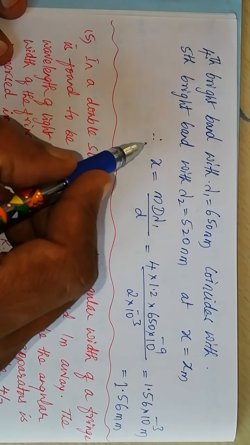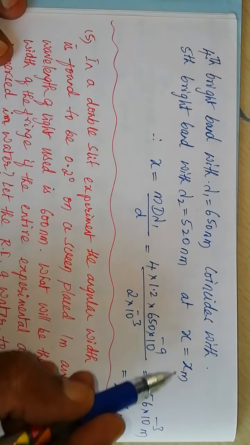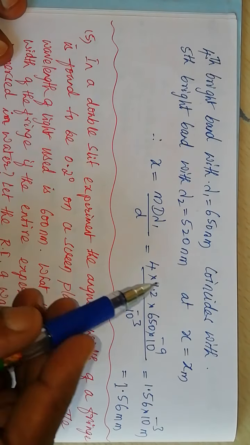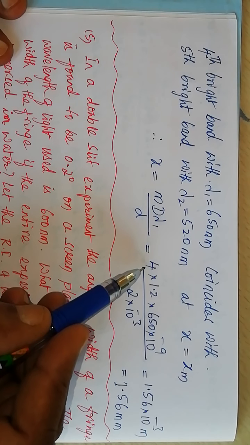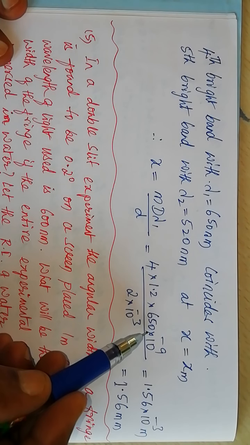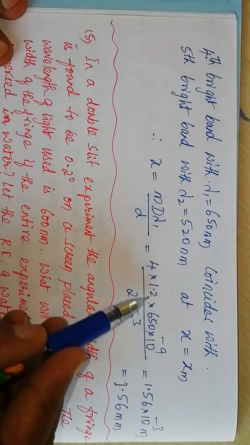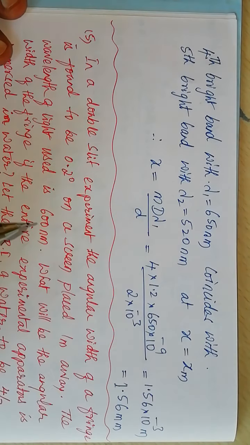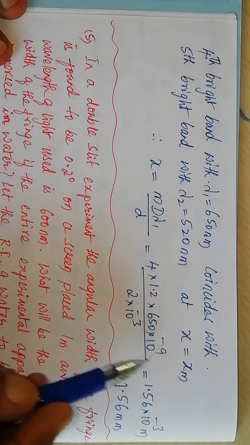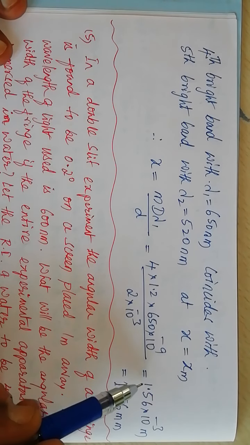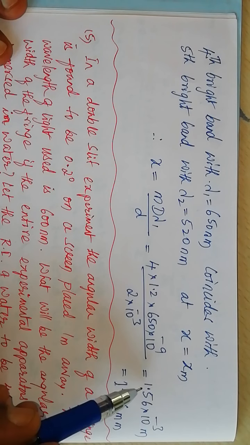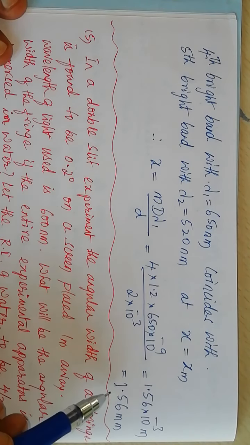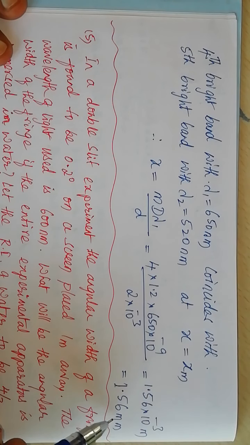So x equals x m. Therefore, x equals m D lambda 1 by d. M is the fourth bright band with wavelength 650 nanometer, screen distance 1.2. The distance of separation between the two slits is 2 into 10 raised to minus 3. On simplification, this least distance we get as 1.56 into 10 raised to minus 3 meter, or 1.56 millimeter.